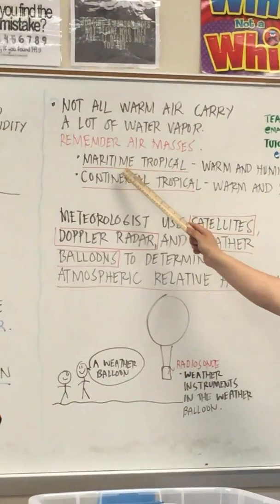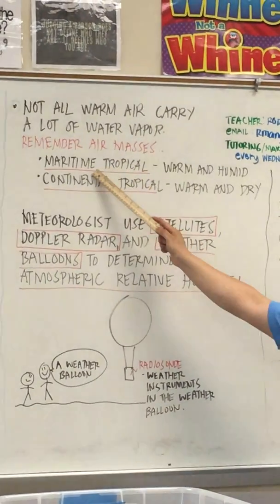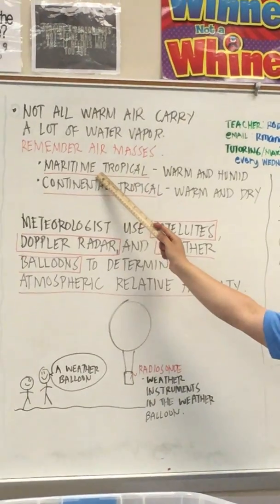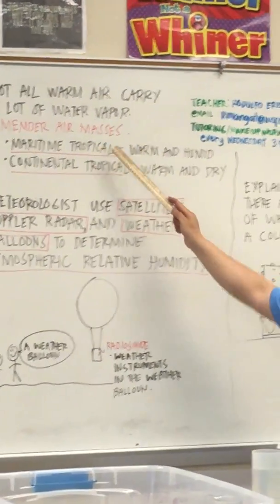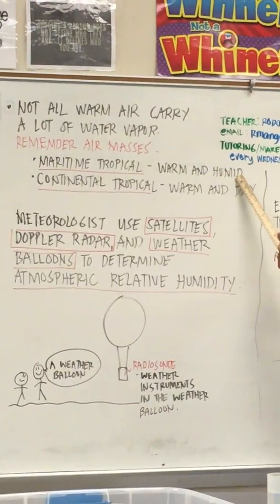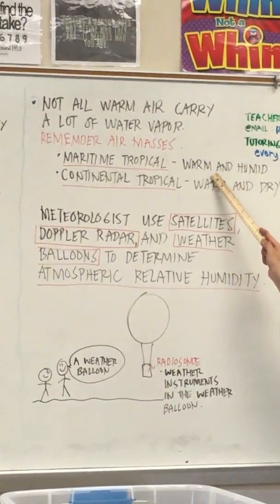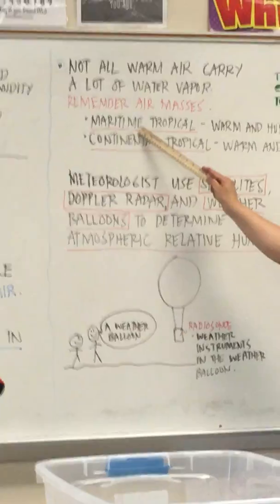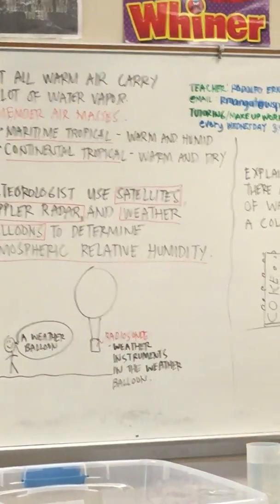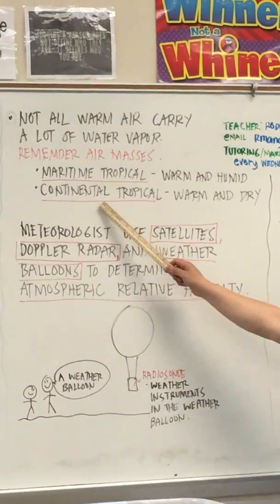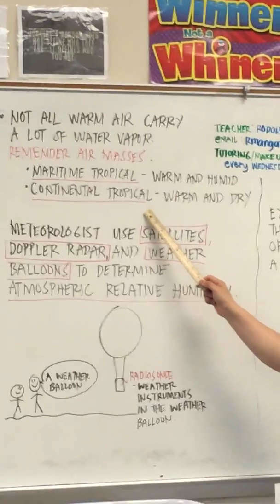Look at this one. Maritime, tropical. Maritime means ocean. Tropical means warm. But if you'll notice, this one is warm and humid because the warm air can get water from the ocean because it's maritime. However, on the second example, we have continental tropical.